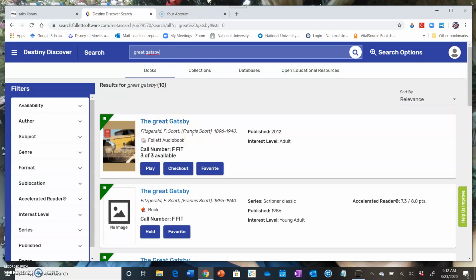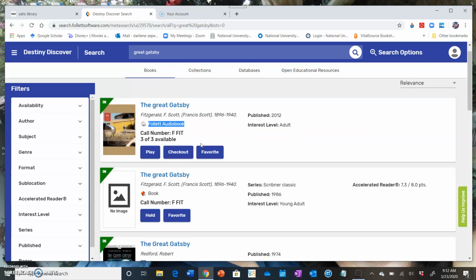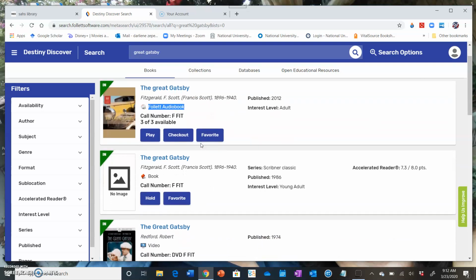And these are the search results that we came up with. As you can see, the first one shows, if you can see it right here, it's going to say Follett audiobook. That means it's a book that you can listen to. Okay, and you can listen to it, and you can also physically read it onto your computer.